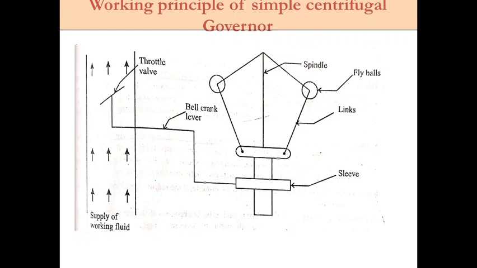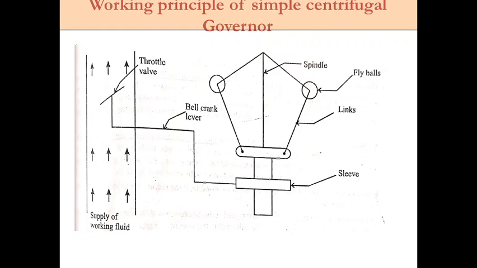Okay, so whenever the load on the engine decreases, the engine and governor speed will increase. This causes an increase of centrifugal force on the balls. At that time the balls open out and the sleeve moves upward. So this will result in a decrease in the valve opening. That means it is going to close the throttle valve. Because of that, the supply of fluid to the engine will decrease, so that the speed of the engine will also get reduced. So that means you are going to maintain the speed.